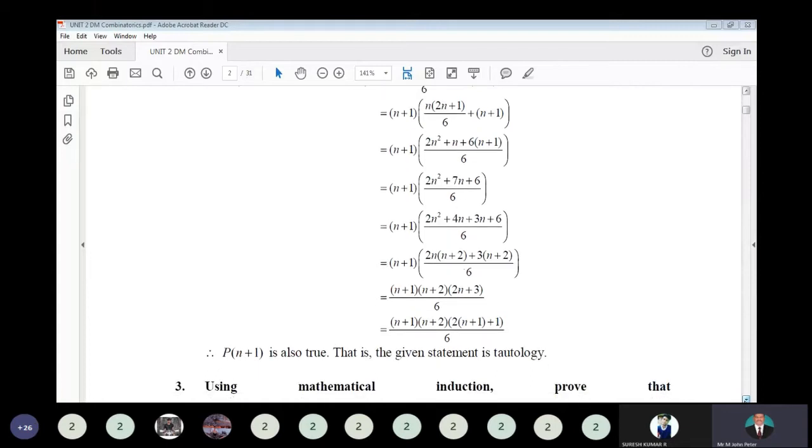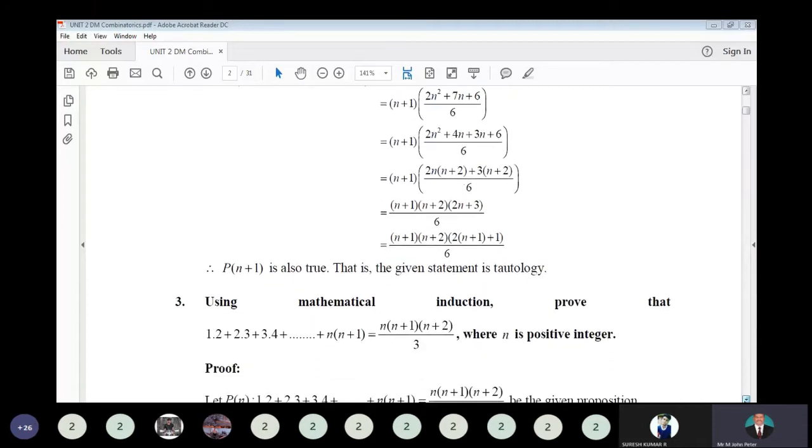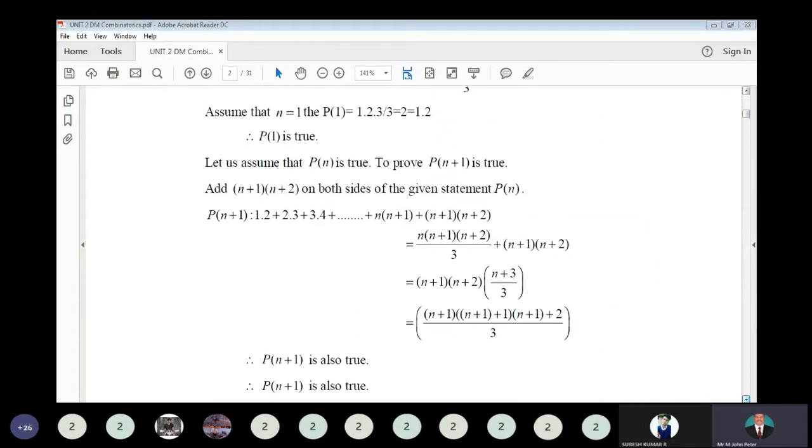So this one you can rearrange in the form of n plus 1. So first is n plus 1. Then n plus 2 you can write as n plus 1 plus 1, next 2 times n plus 1 plus 1. So you can compare with the formula for p of n, that is n into n plus 1, 2n plus 1 whole divided by 6. That way you can write p of n plus 1. So hence p of n plus 1 is also true.